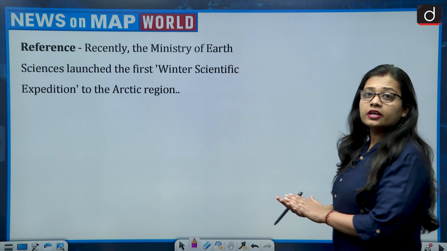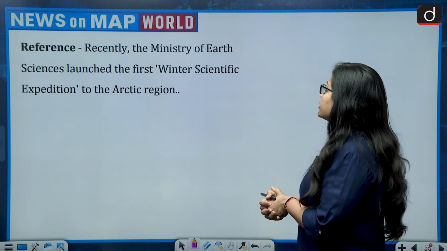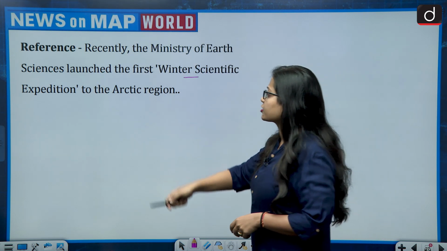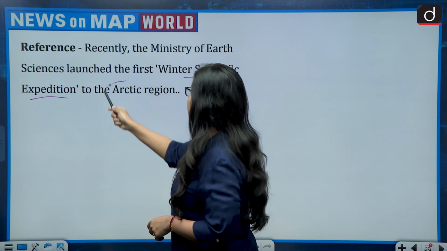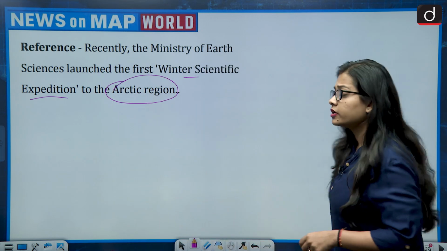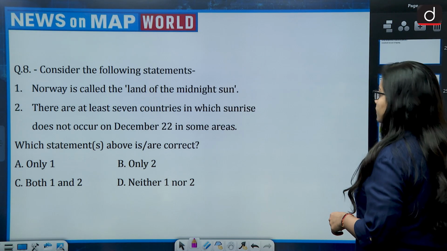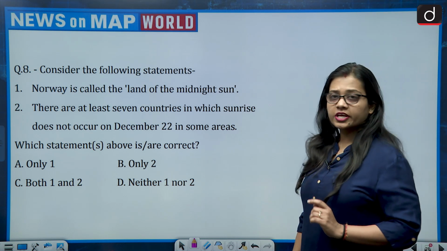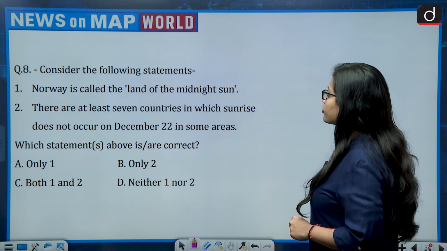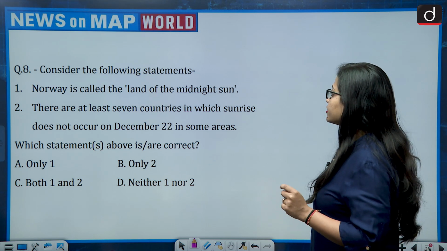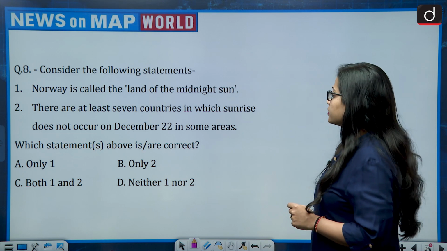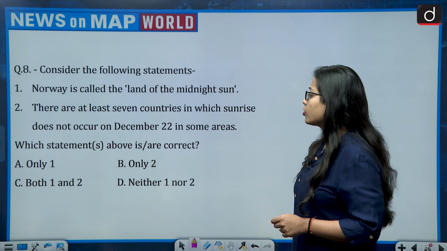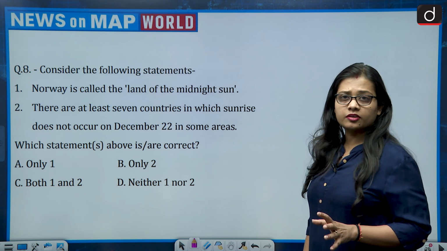Question number 8. The reference talks about how recently the Ministry of Earth Sciences launched the first winter scientific expedition to the Arctic region. Now this brings the Arctic region to the news. The question says, consider the following statements. First, Norway is called the land of the midnight sun. Second, there are at least 7 countries in which sunrise does not occur on December 22 in some areas.